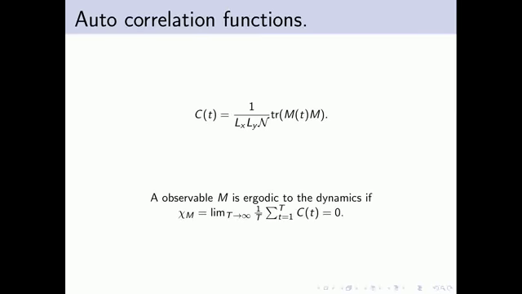Finally, we focus on dynamical correlations of local observables. Considering a traceless observable M, we define its time autocorrelation with respect to the kicked Ising dynamics as this function. By definition, the observable is ergodic with respect to the dynamics if its time autocorrelation vanishes to zero over long times. Otherwise, we say it's non-ergodic.